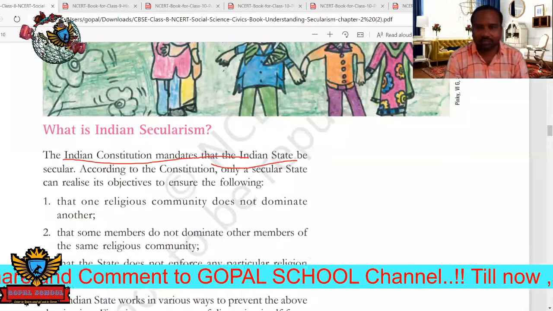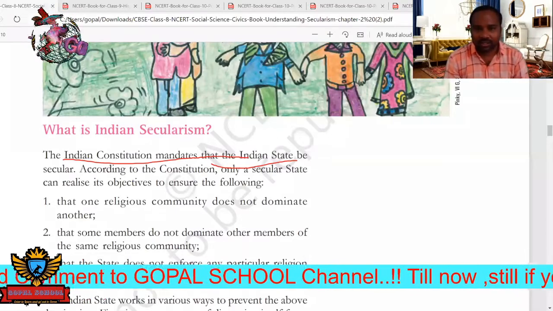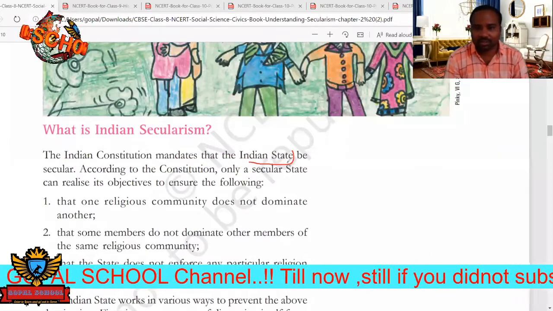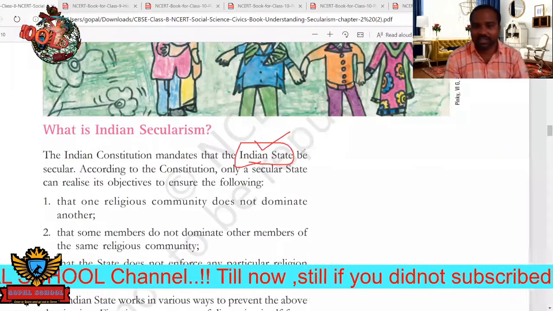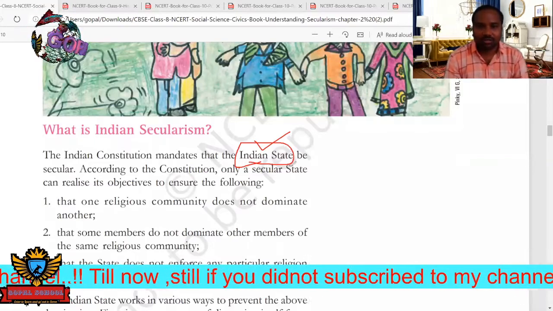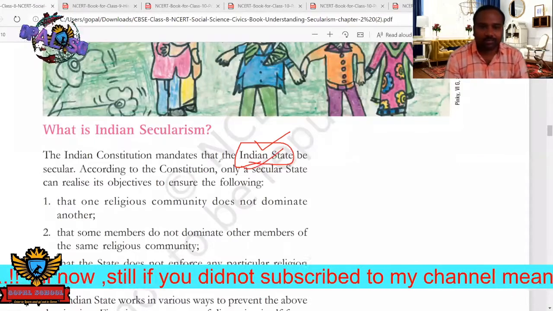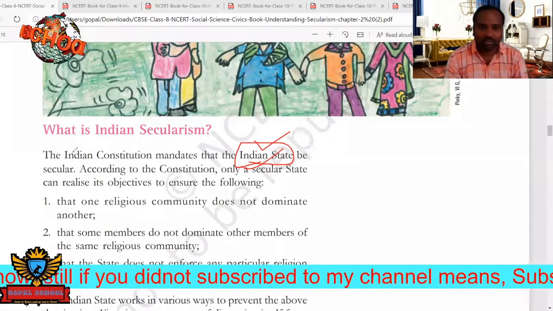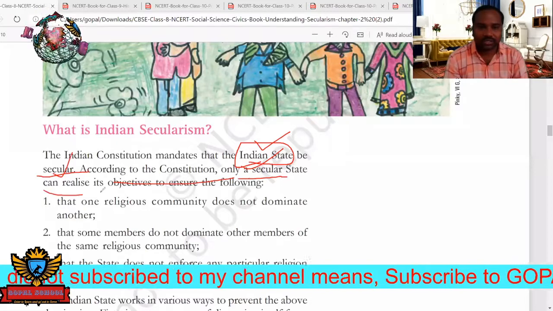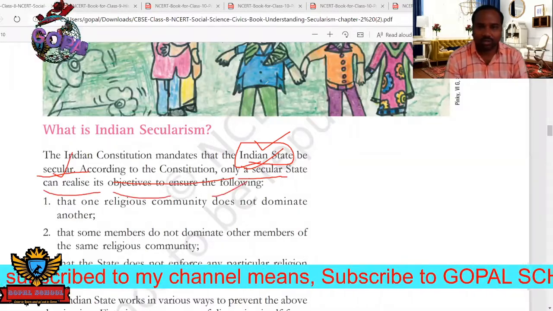Here listen, they have used Indian state. Indian state does not mean one particular state; it means the Indian country or Indian nation. So the Indian state must be secular. That means India should be secular. According to the Constitution, only a secular state can realize its objectives, to ensure the following.